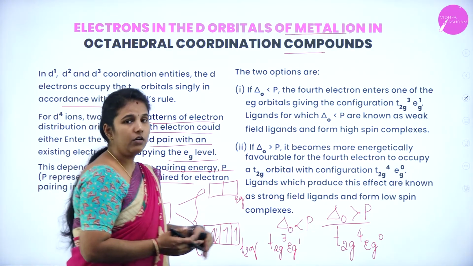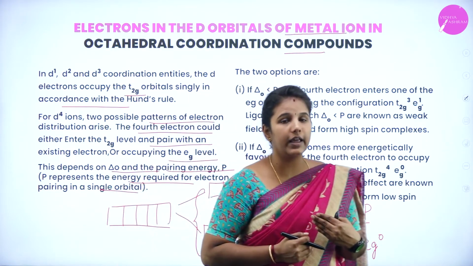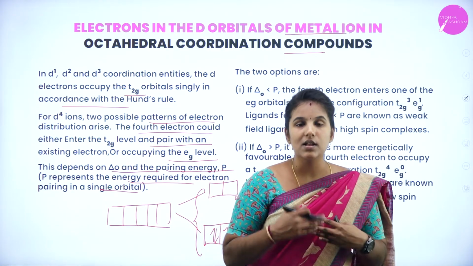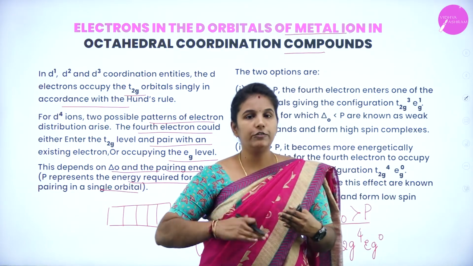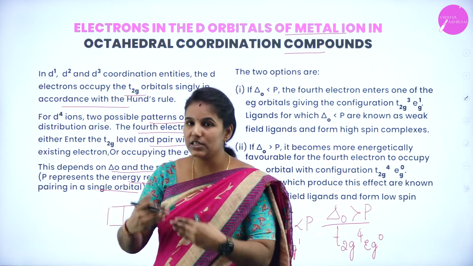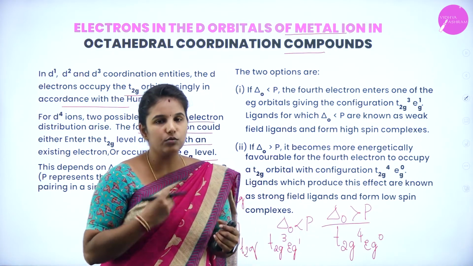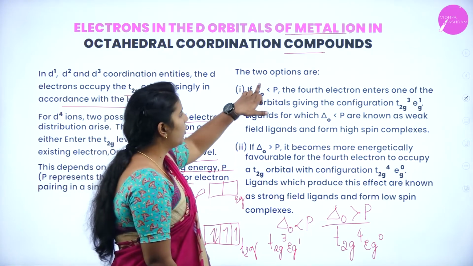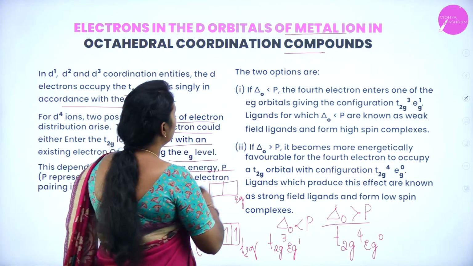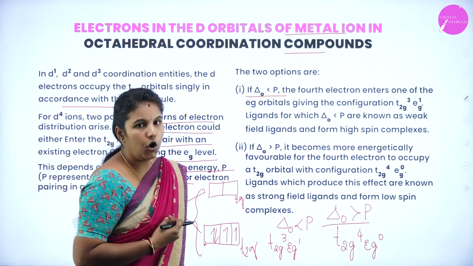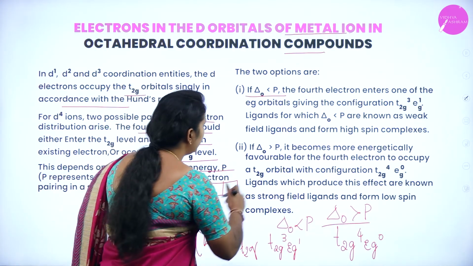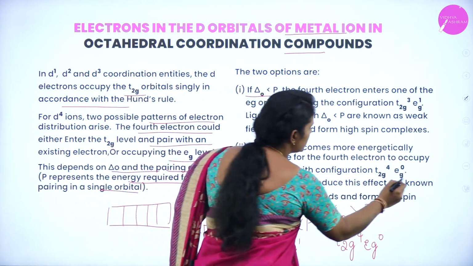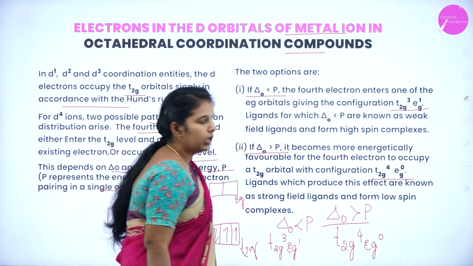So this is how, if 4 electrons are there in the d orbitals of octahedral complexes, the shifting of electrons towards the eg and t2g sets differs depending on the two assumptions: either delta O is lesser than P, or delta O is greater than P, giving rise to different complexes.